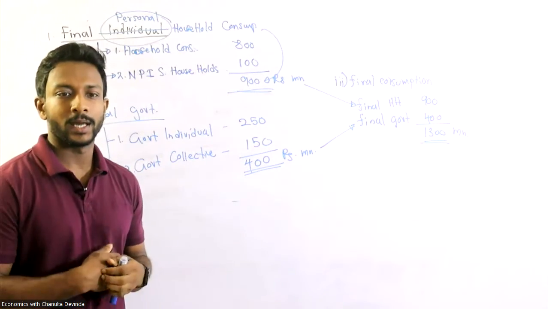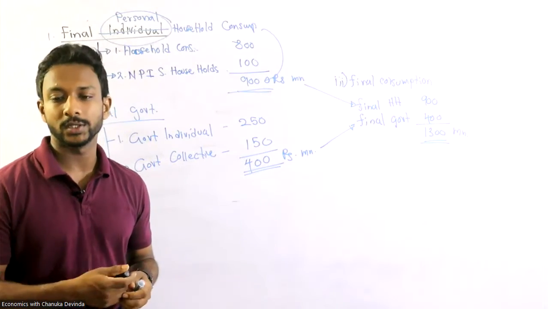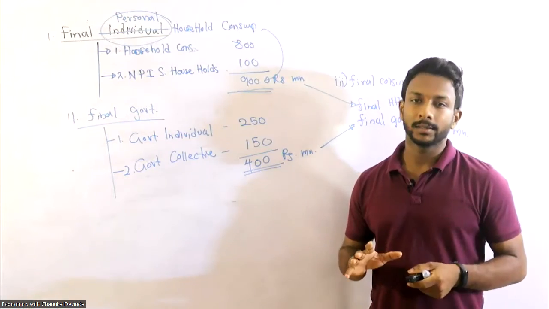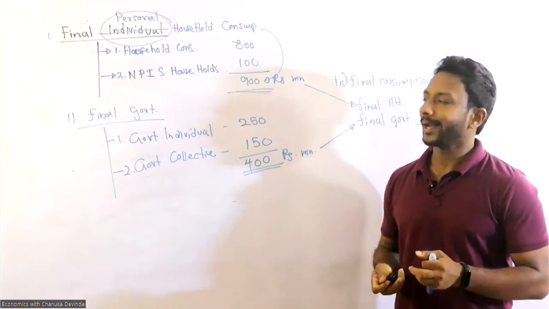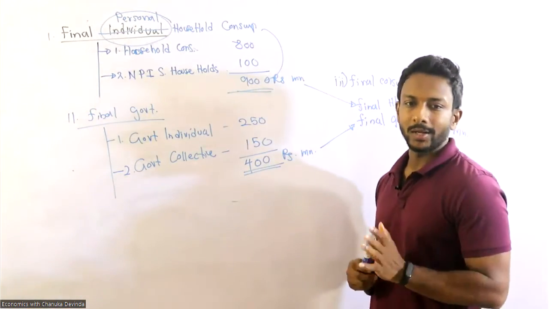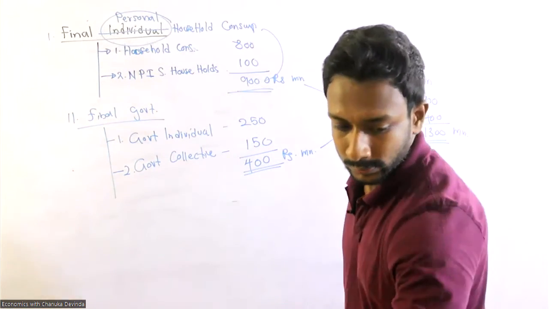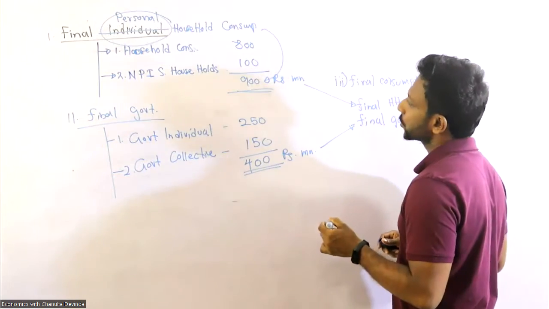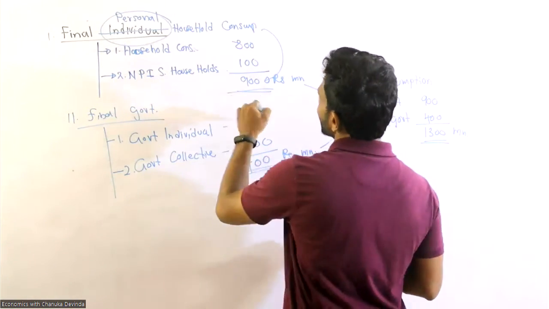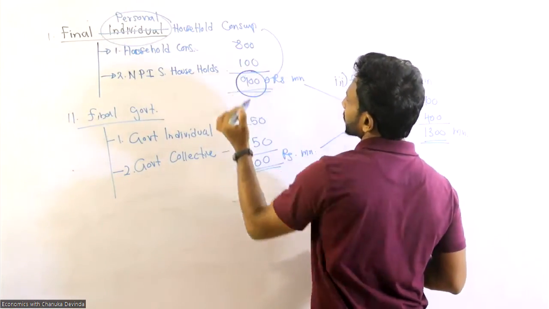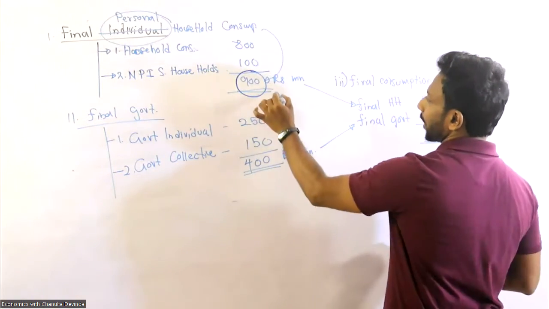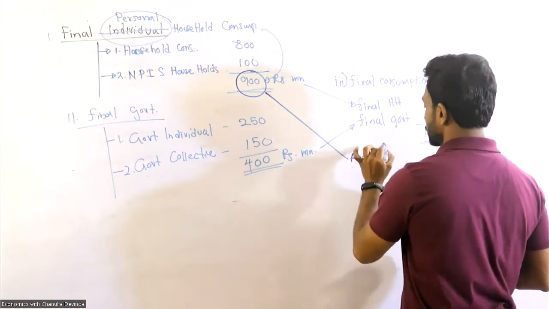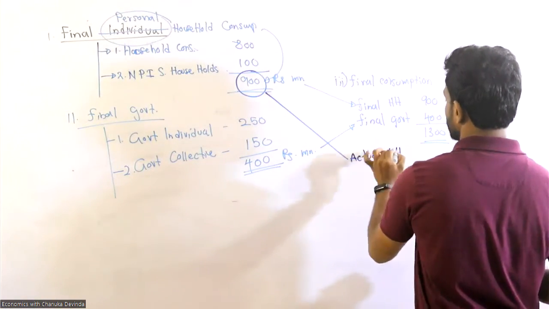What's the next one? Actual household consumption expenditure. This is one thing you need to be careful about, right? They're asking actual household. So what are the values that come under actual household? Obviously, total household consumption is actual household, right? Final consumption expenditure is under the actual household.